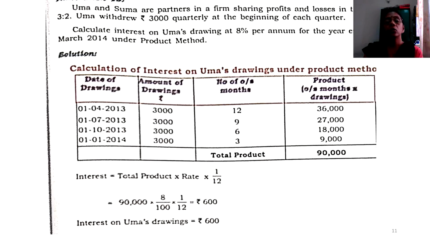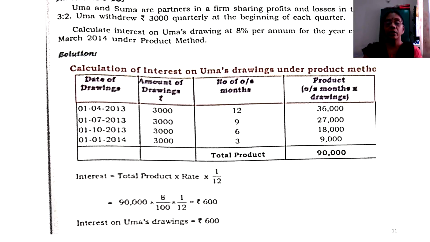Well, let us move into this simple example. Uma and Suma are partners in a firm, sharing profits and losses in the ratio of 3:2. Uma withdrew rupees 3,000 quarterly at the beginning of every year. Calculate interest on Uma's drawings at 8% per annum for the year ending 31st March 2014 under product method.